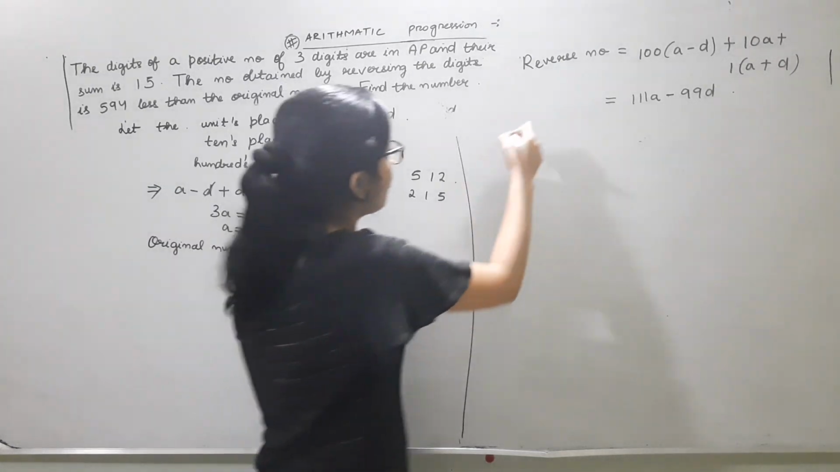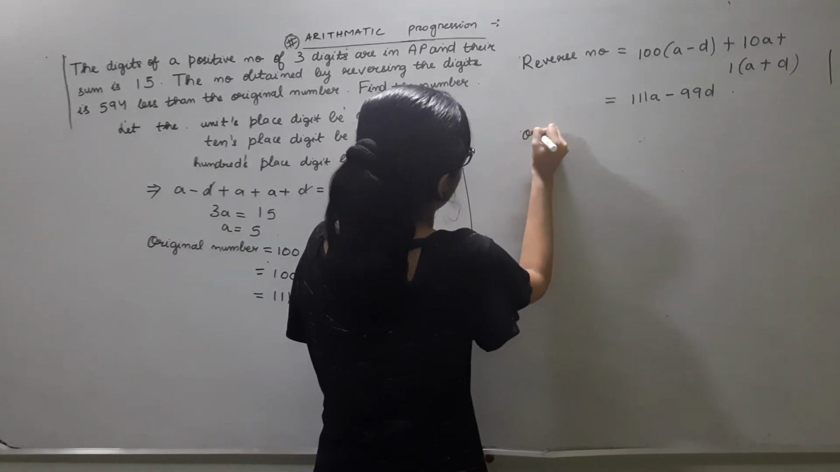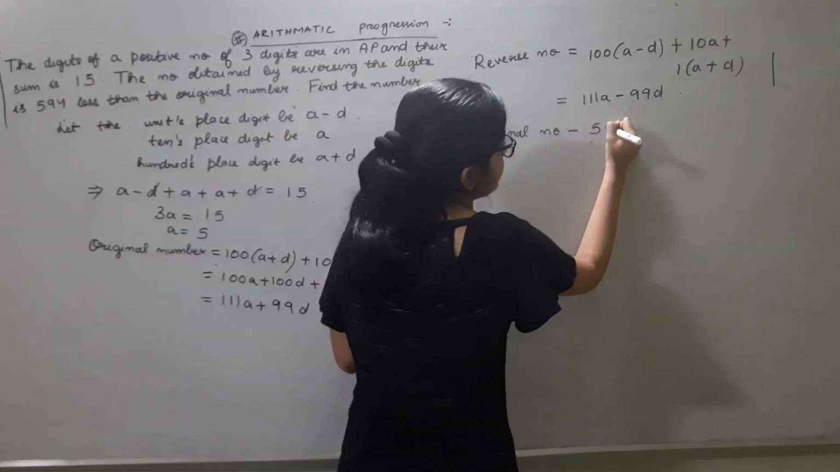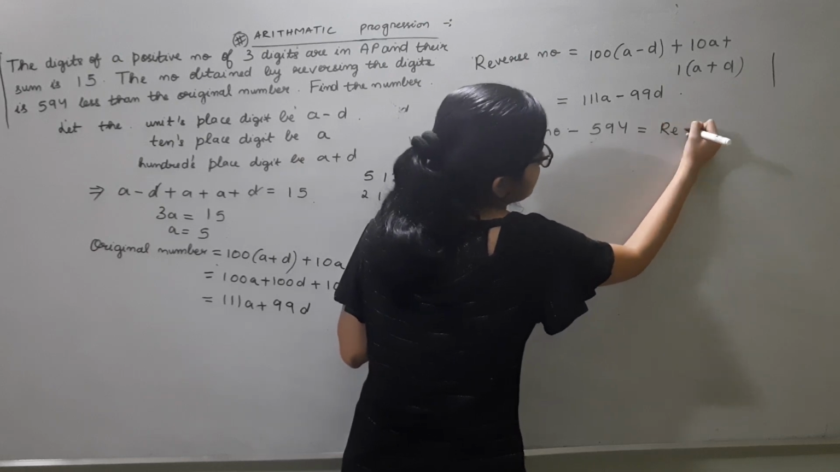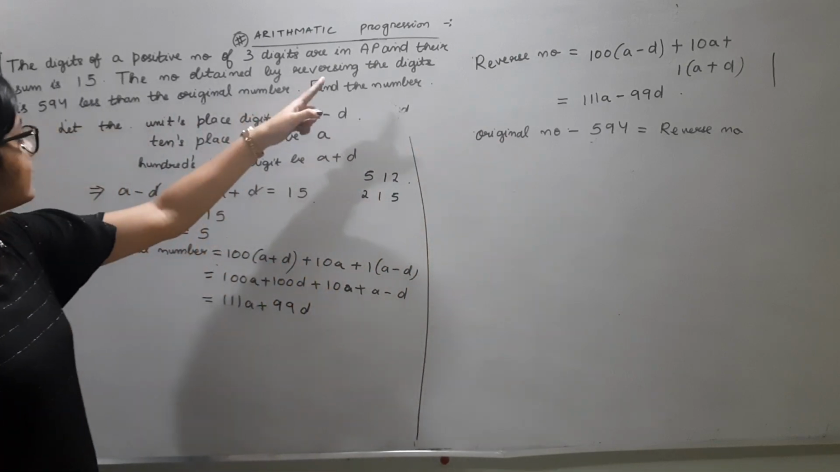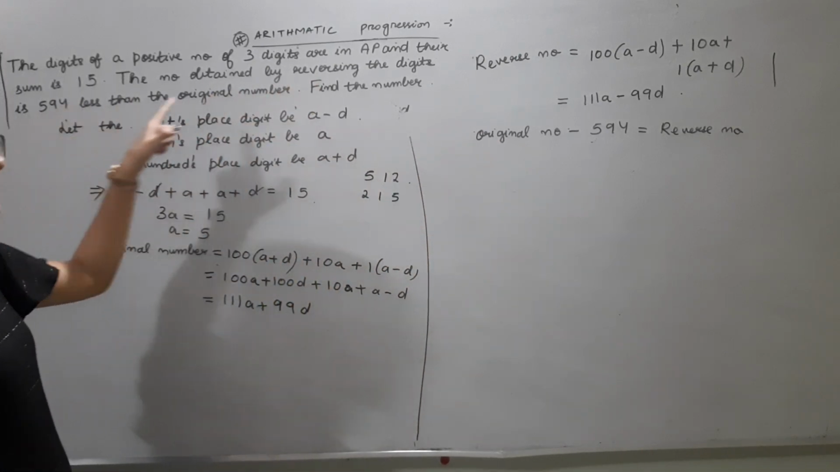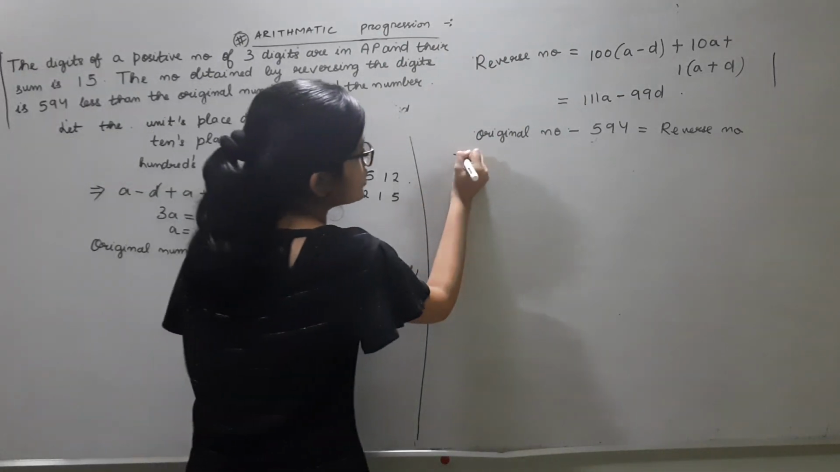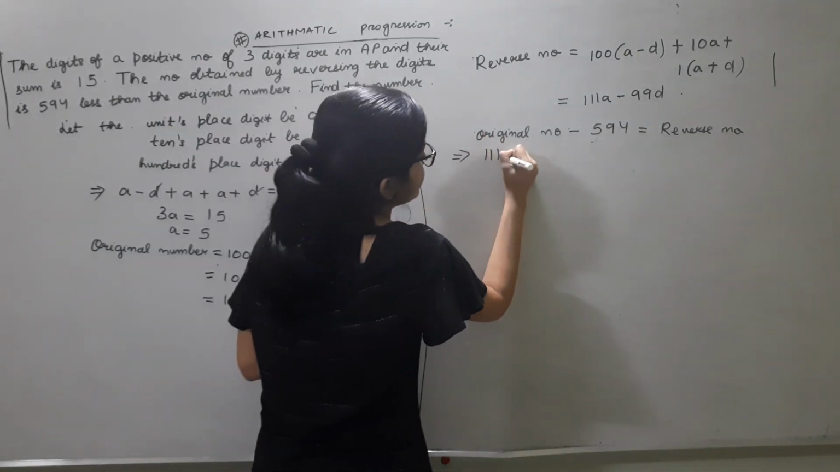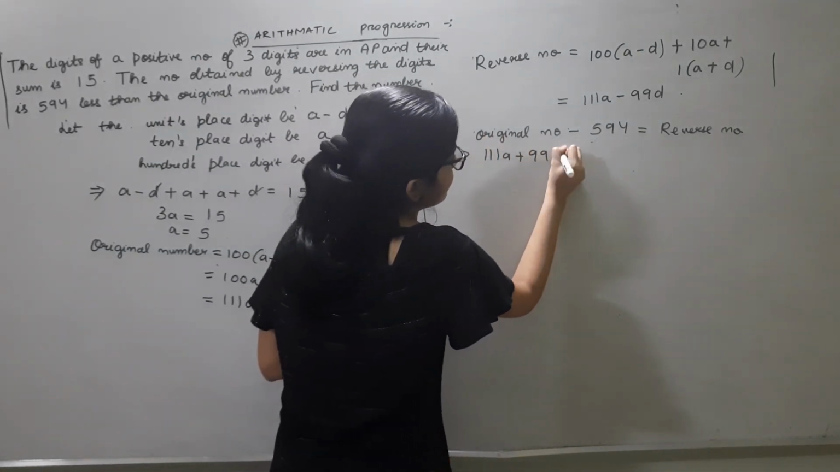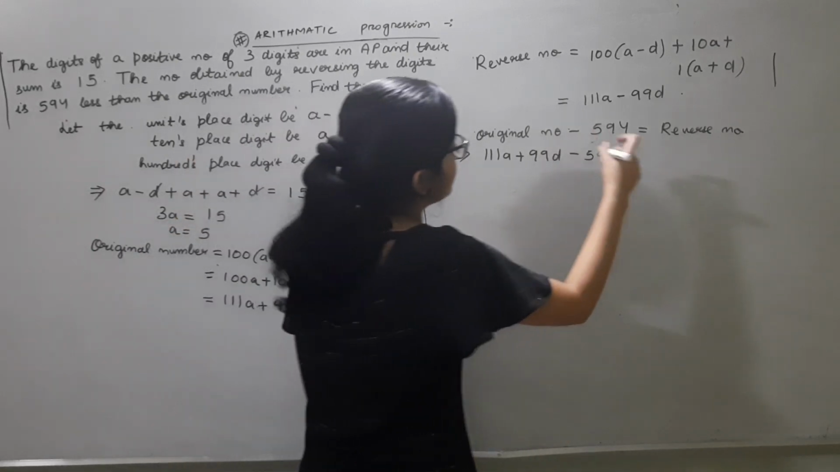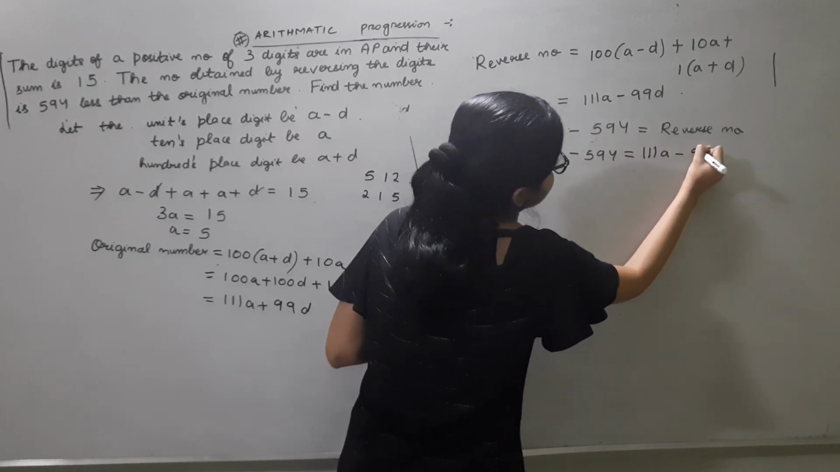We have said that the original number minus 594 is equal to the reverse number. This is given to us in the question: by reversing the digits, the number is 594 less than the original number. So just put in the values of the original number and the reverse number which you found. 111a plus 99d minus 594 is equal to the reverse number, 111a minus 99d.